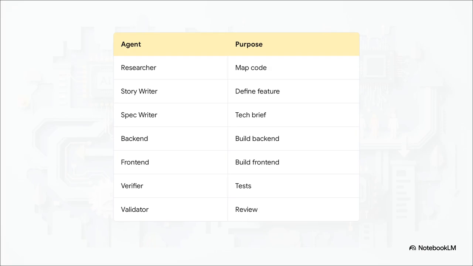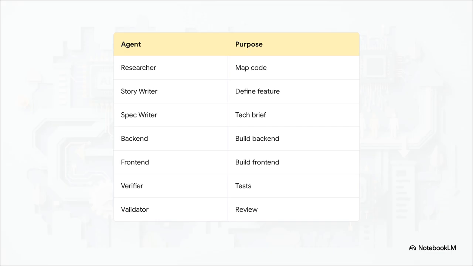Okay, to completely stop the AI from grading its own messy homework, we have to completely abandon the mega prompt. Instead, we create 7 distinct, highly specialized agents. We've got a researcher to map the code, a story writer to define features, a spec writer for the technical briefs, separate builders for back-end and front-end, a test verifier, and finally, a validator.